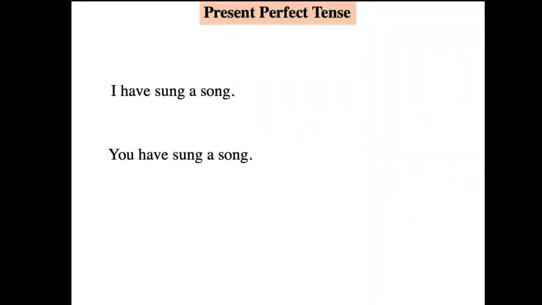That is for I have, other things singular has and plural have. Singular subject has, plural subject have. So, I have sung a song, you have sung a song, he has sung a song.